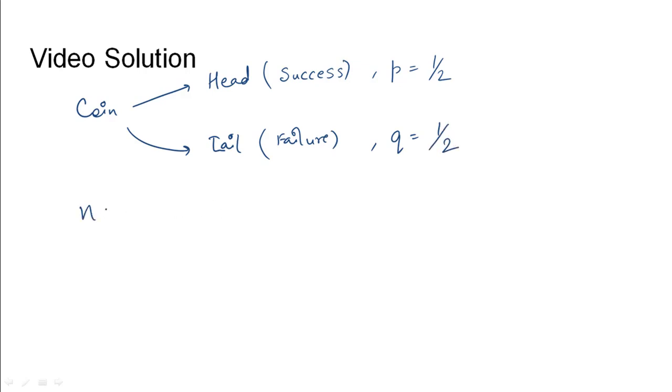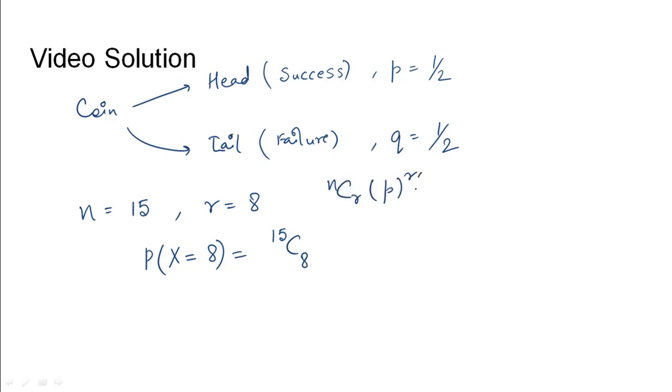The number of trials done in this case is 15, and what we want is exactly 8 heads. So the probability of the number of successes being equal to 8 will be given by 15C8, that is nCr P power r Q power n minus r. So P here is 1 by 2 power 8, and 1 by 2 power 15 minus 8.